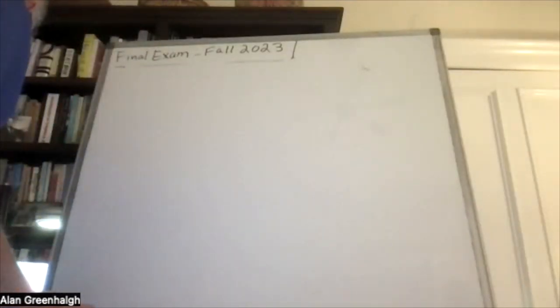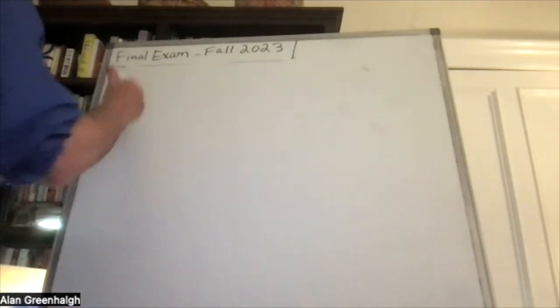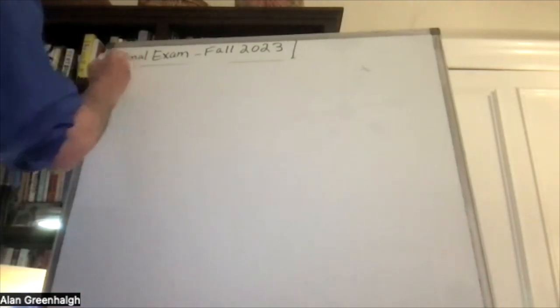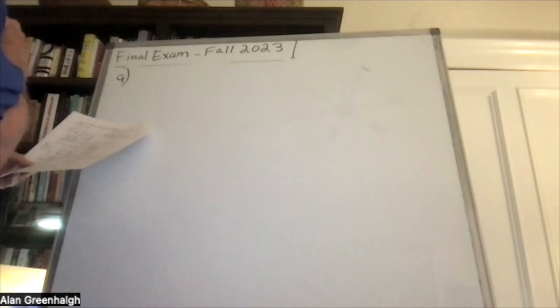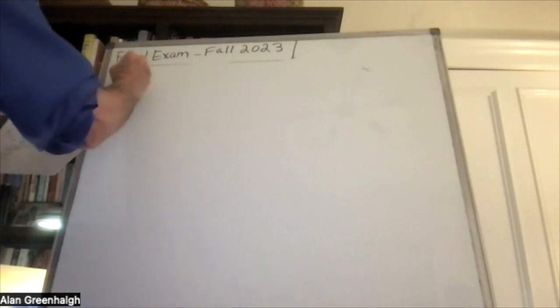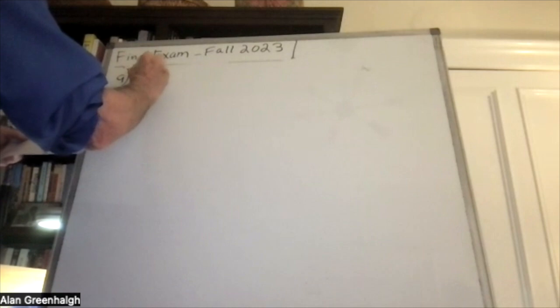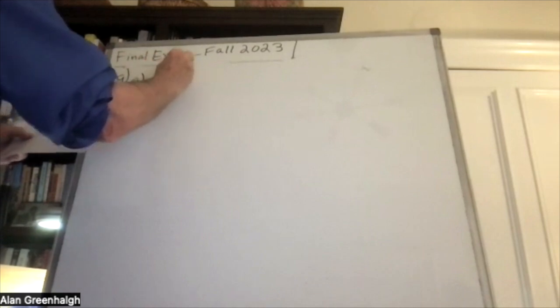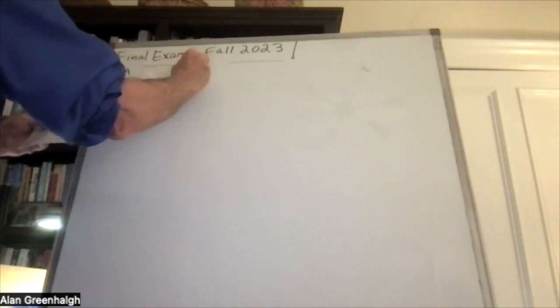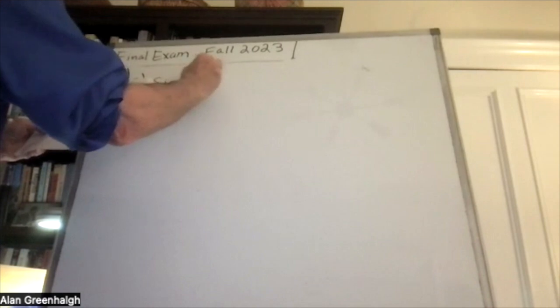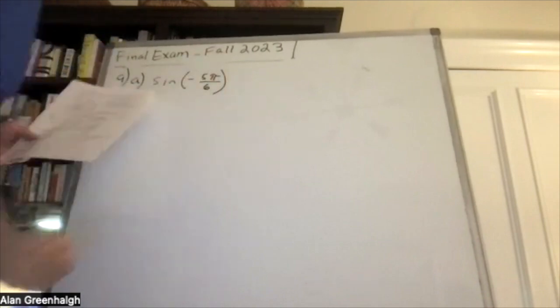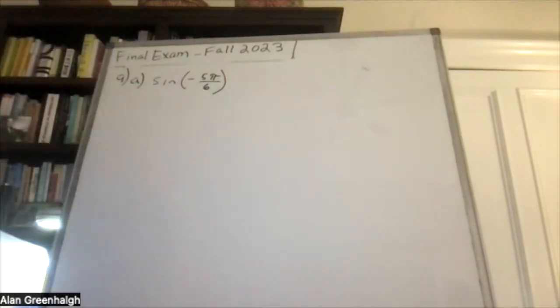And problem number 9. Find the exact values. All right, the exact value. And there's two parts to it. A is the sine of -5 pi over 6. So let's see what we're dealing with here.